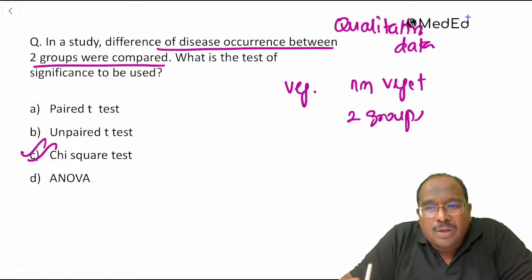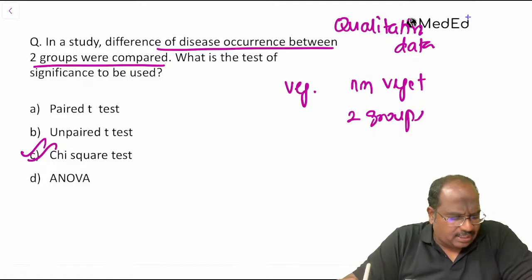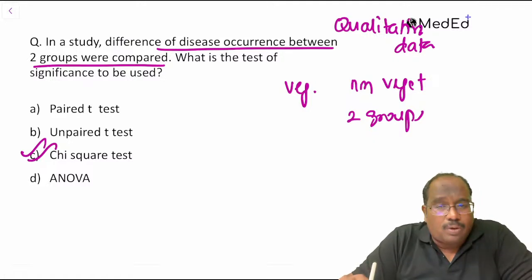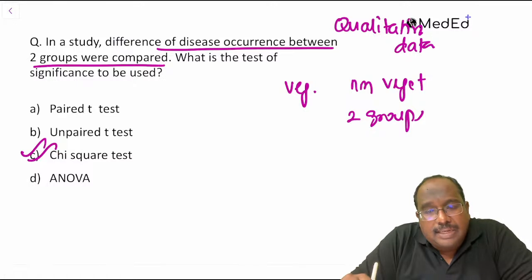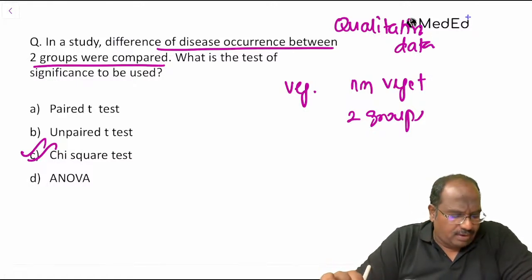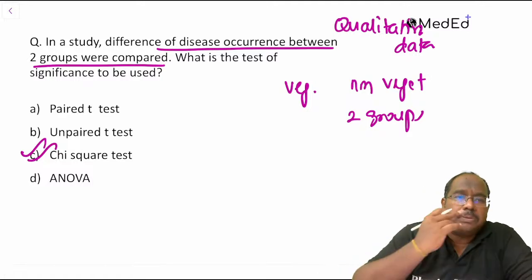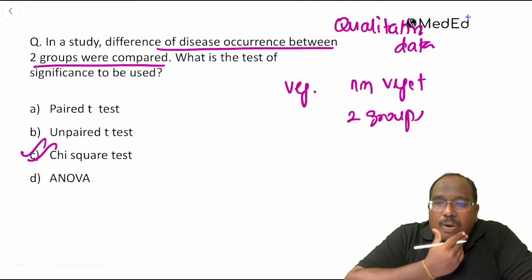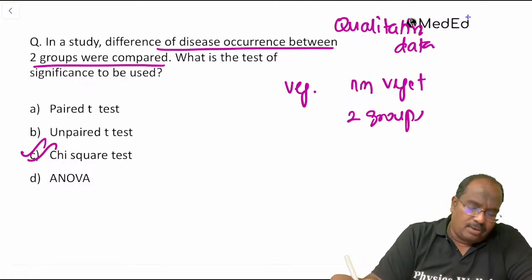Chi-square test. Correlation coefficient, Karthik? Correlation deals with the strength and direction of a relationship. That will not come here. If the question is qualitative data, then you are saying chi-square.